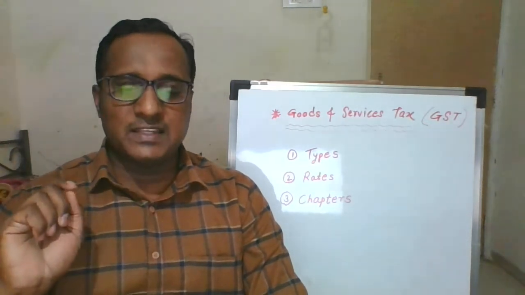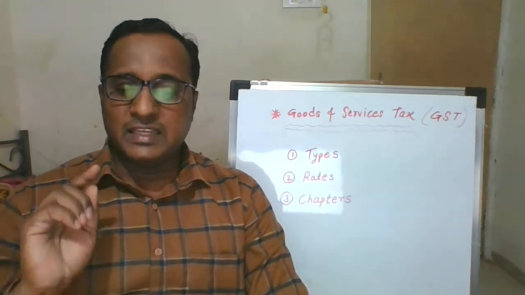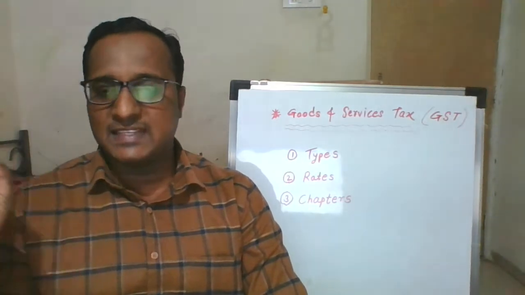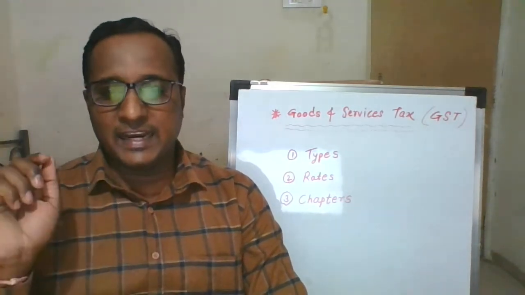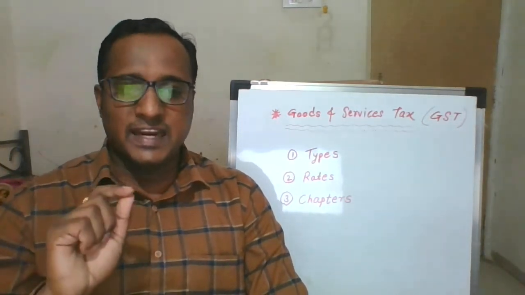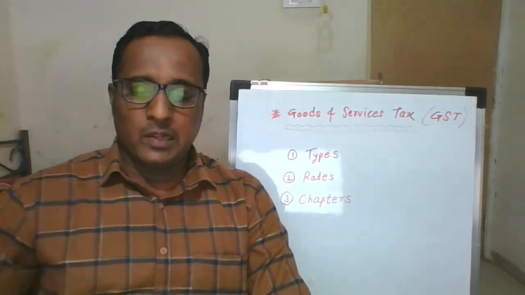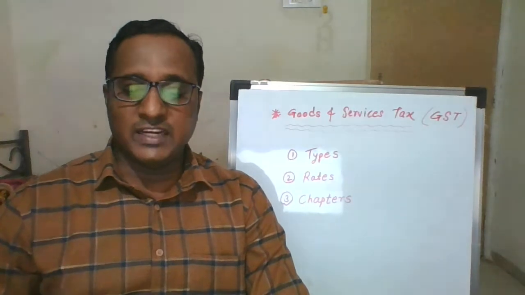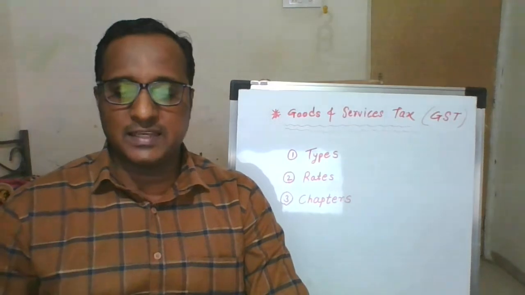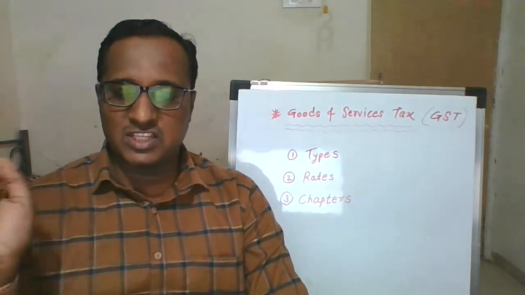The first type is Integrated Goods and Service Tax. It is applied to the interstate supply of goods and services between two states. That is called the Integrated Goods and Service Tax. The second type is State Goods and Service Tax, SGST, which is applicable to transactions of goods and services within a single state. That is called the State Goods and Services Tax, SGST.